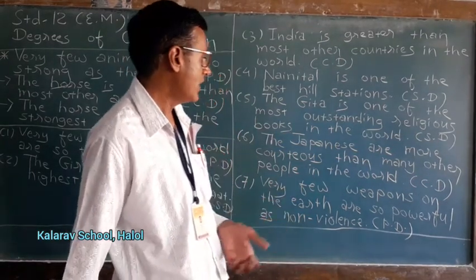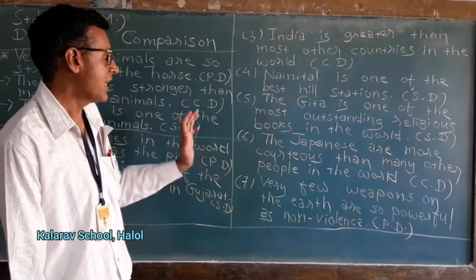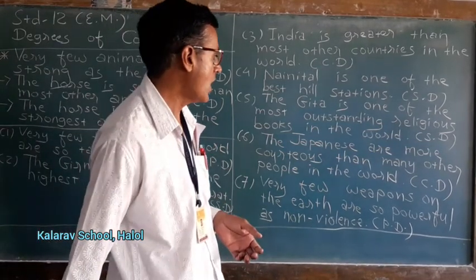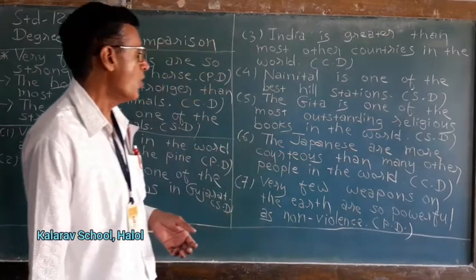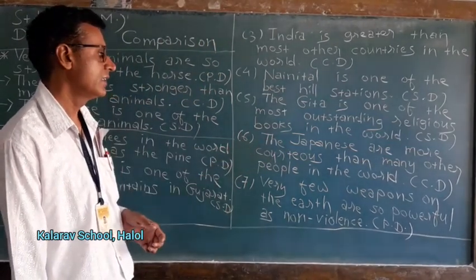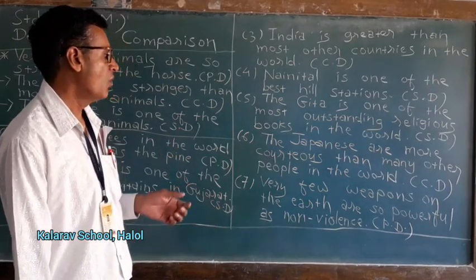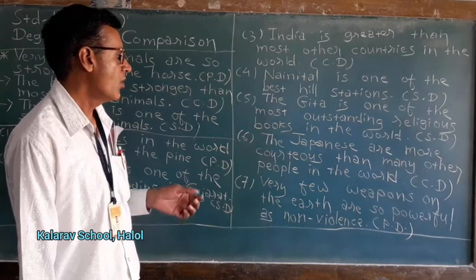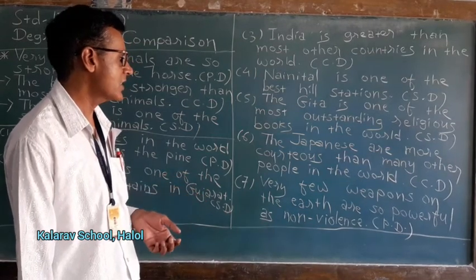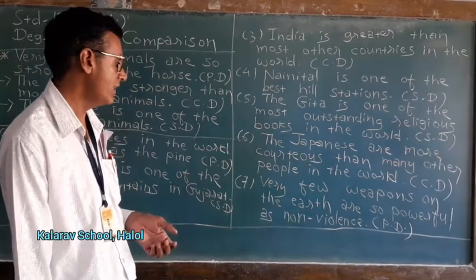And now I am converting into superlative degree. The Japanese are one of the most courteous people in the world. I am repeating the answer. The Japanese are one of the most courteous people in the world. That is, this is superlative degree.